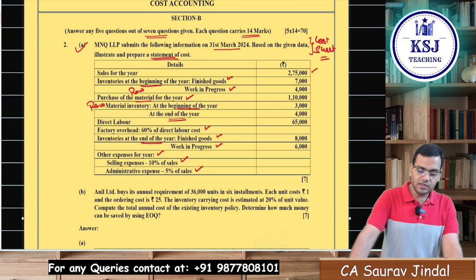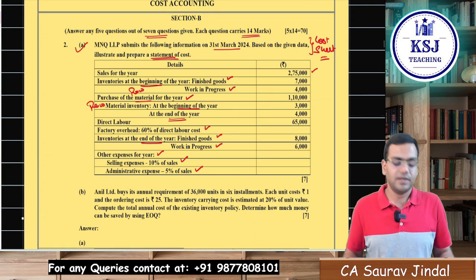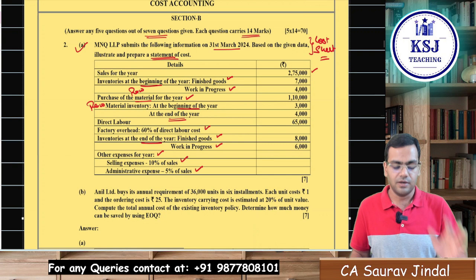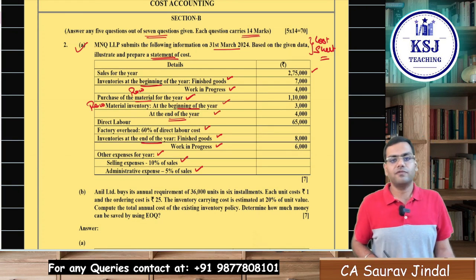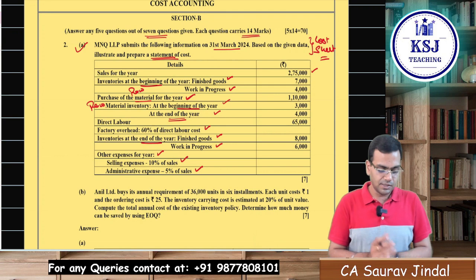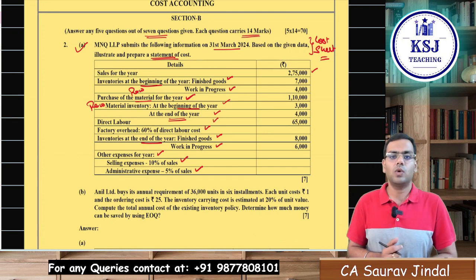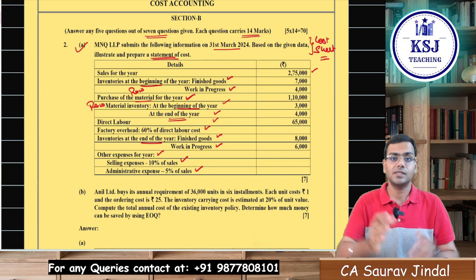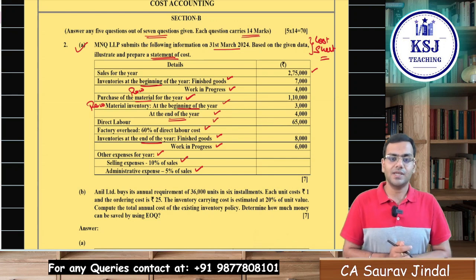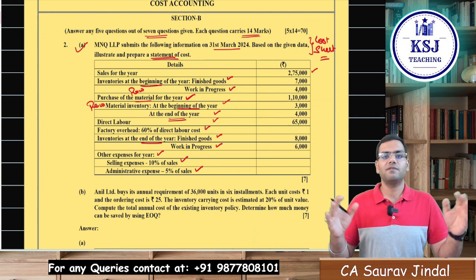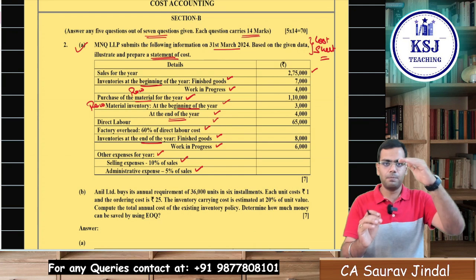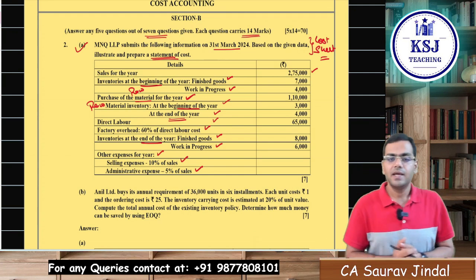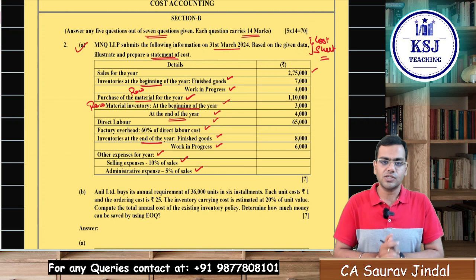Now, while preparing the cost sheet, you will start with the direct material consumption. For that, we take opening material plus purchases of the material minus the closing stock of the raw material, that will give you the raw material consumption, plus direct labor, that will give you the prime cost, because there are no direct expenses. Then factory overheads are given as 60% of the direct labor cost, that will give you the factory cost. Then you will make the adjustments for the opening WIP and the closing WIP, that will give you the net factory cost, right?